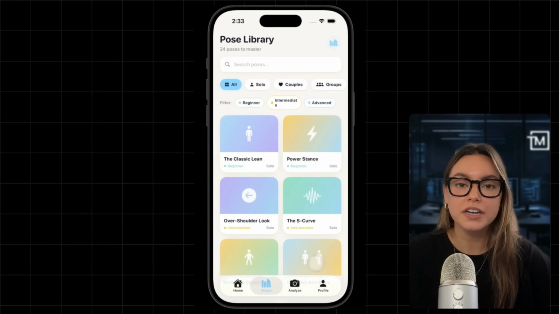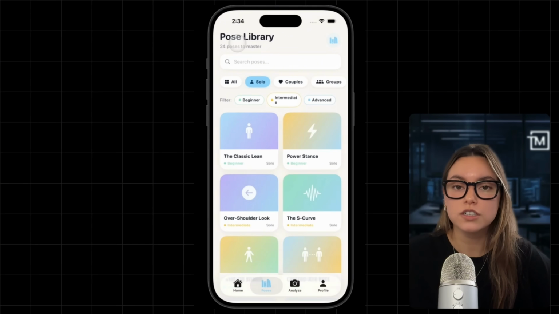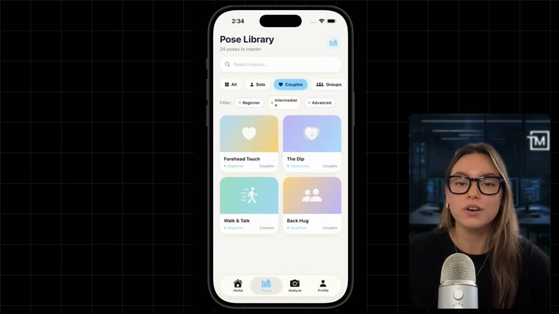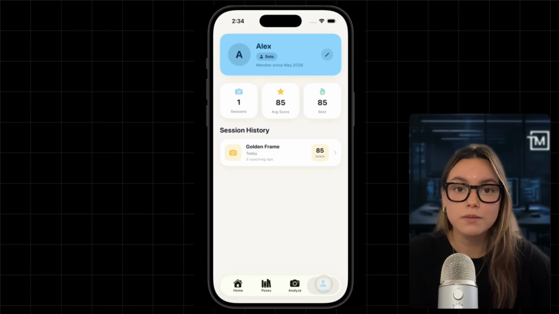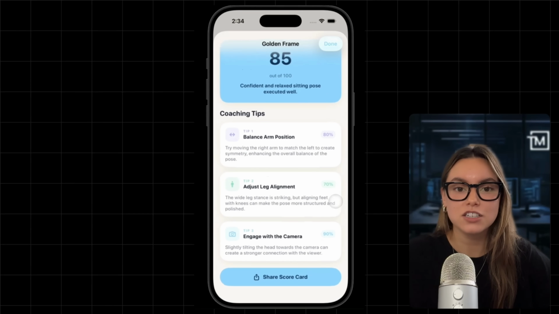The pose library is 25 poses in a 2-column grid. Filter, search, tap any card for the full coaching detail. Profile tab tracks everything: total sessions, average score, best score, trends chart. Tap any past session to pull up the full result. Everything except the AI call runs fully offline, and it's all local on your device.